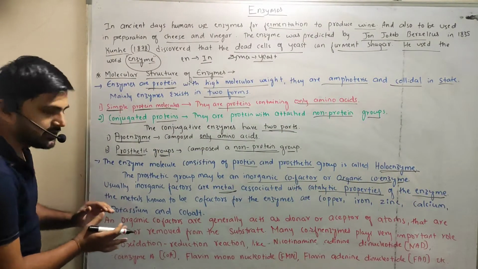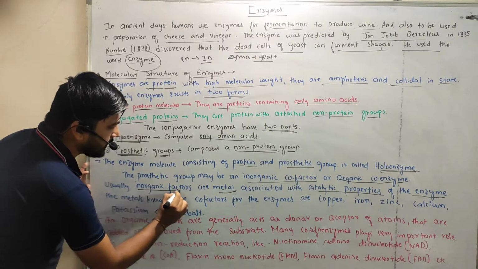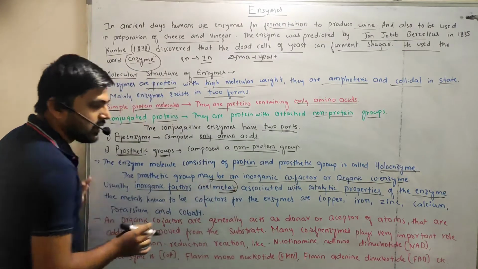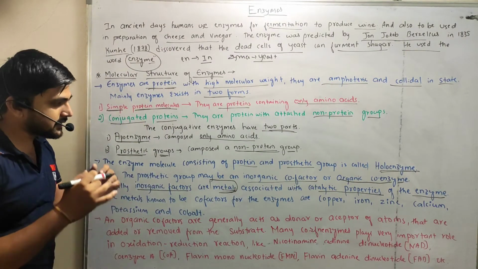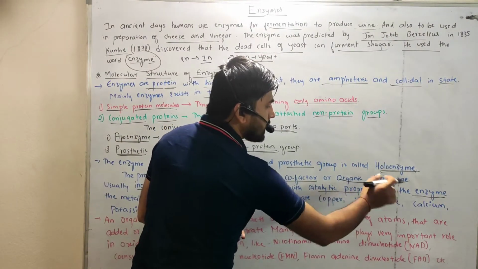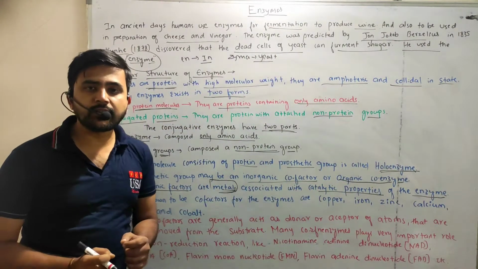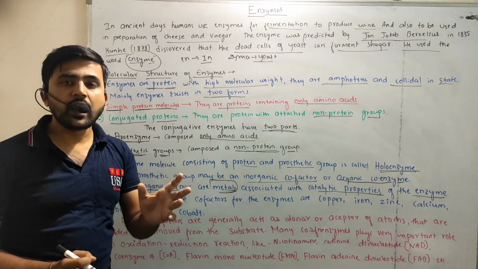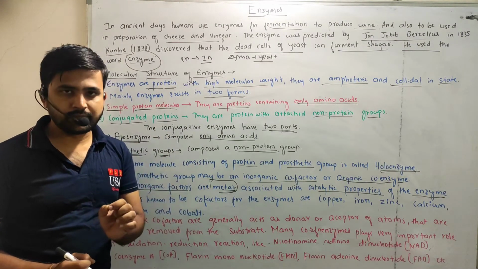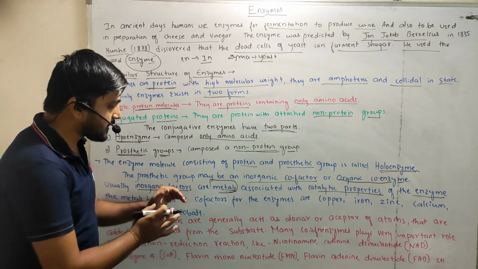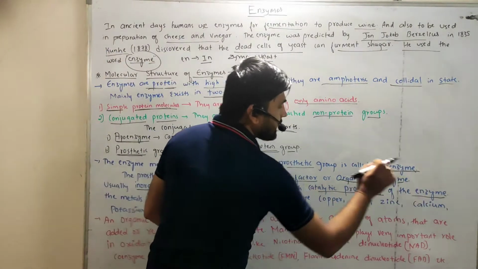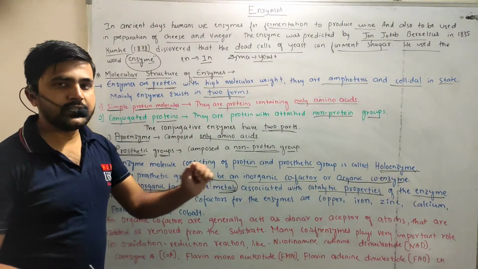enzymes. Okay. So in this case, what happens? Inorganic factors are metals. This is the point. Inorganic factors are metals and they are associated with catalytic properties of enzymes. Okay. So an enzyme has one special pocket-like structure that is called the catalytic group. So these inorganic metals are attached to the catalytic part of the enzyme.